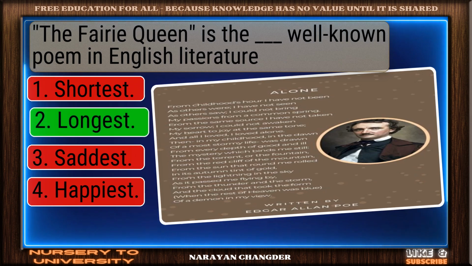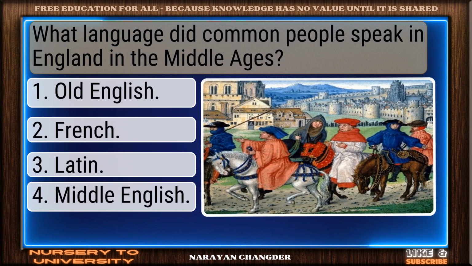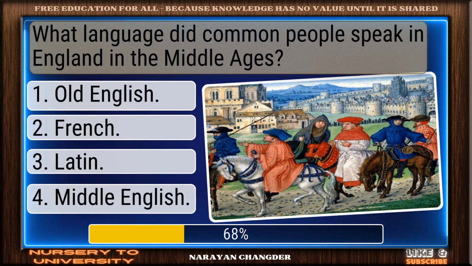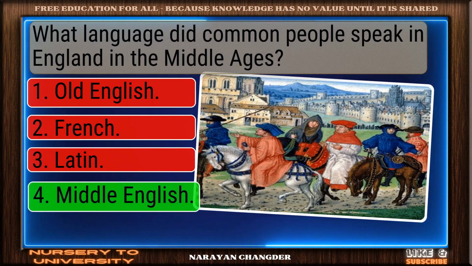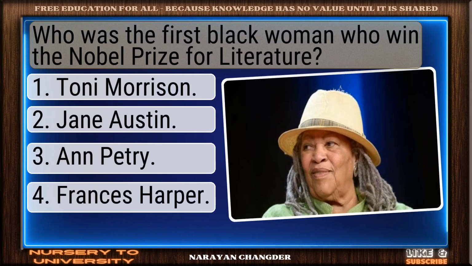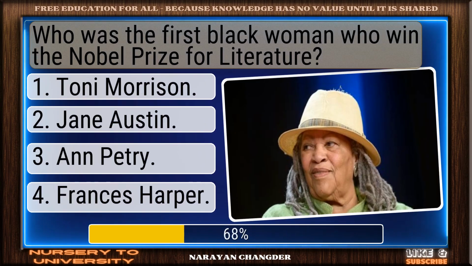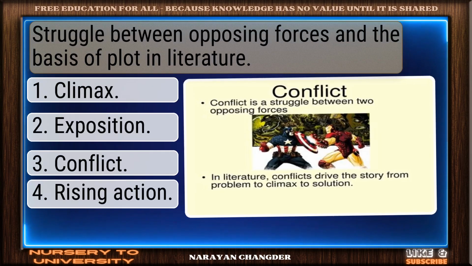On track. Longest is correct. What language did common people speak in England in the Middle Ages? You got it. Middle English fits. Who was the first black woman who won the Nobel Prize for Literature? Exactly. Toni Morrison makes sense.